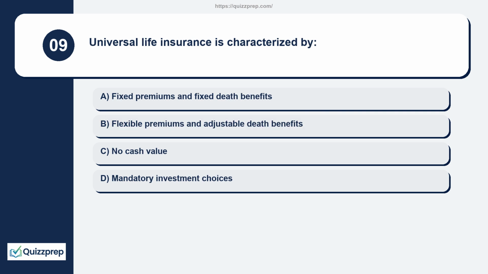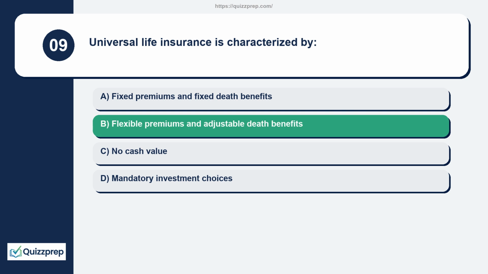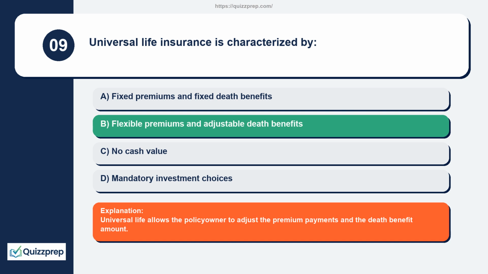Question 9. Universal life insurance is characterized by fixed premiums and fixed death benefits, flexible premiums and adjustable death benefits, no cash value, mandatory investment choices. Universal life allows the policy owner to adjust the premium payments and the death benefit amount.